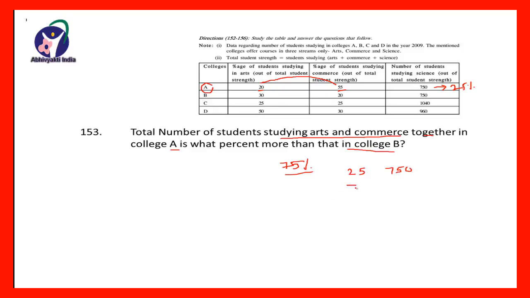Then what will be the 75% of the students who are studying in arts and commerce faculty of college A? That will be how much? Now here generally we multiply these two and divide by the first one. But since this is a direct variation, you see that this has increased 3 times. 25 3s are 75, so this will also increase 3 times. So the number of students studying in college A in faculty arts and commerce together will be equal to 750 multiplied by 3.